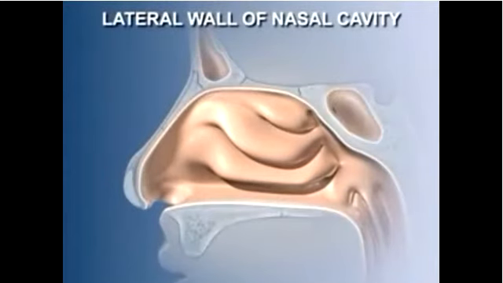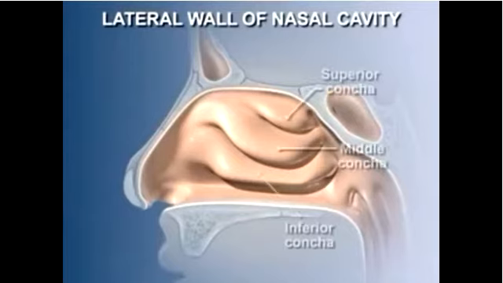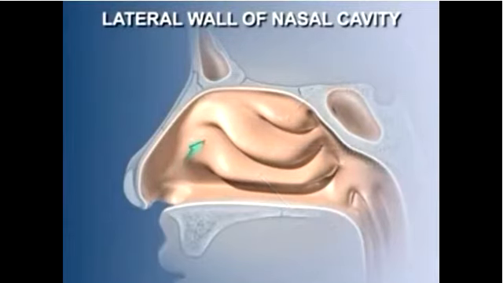The lateral wall of the nasal cavity has a much more complex structure than the septum. Three prominent elevations, the superior, middle, and inferior conchae, narrow the nasal passages and create a large surface area, forcing inhaled air to swirl around and over them. This arrangement further helps in the warming and moistening of inhaled air.